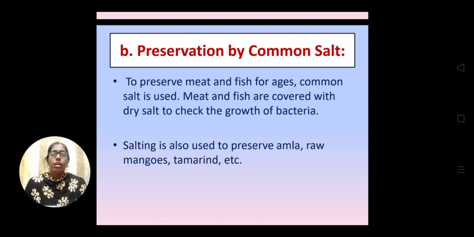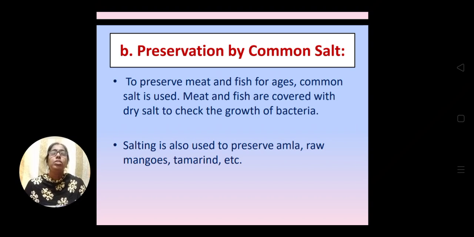The next is preservation by common salt. You must know dry fish and dry meat. What are these? Actually, the fish and meat are generally dried after mixing them with salt.